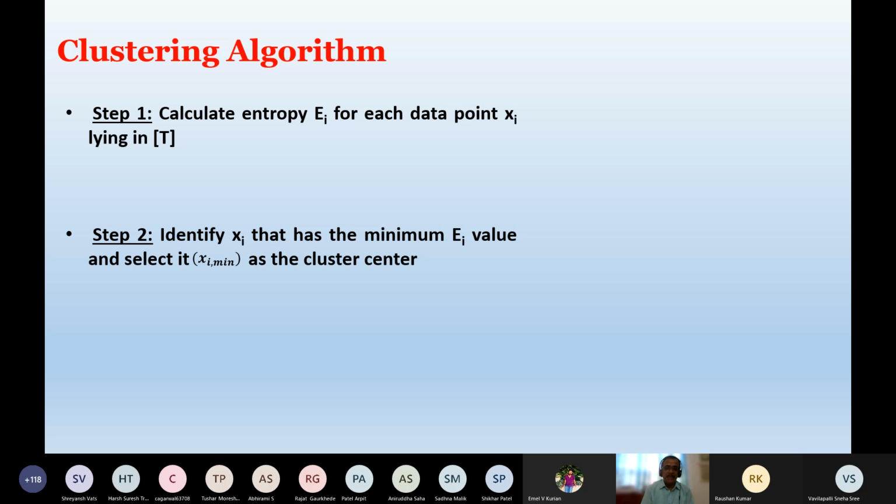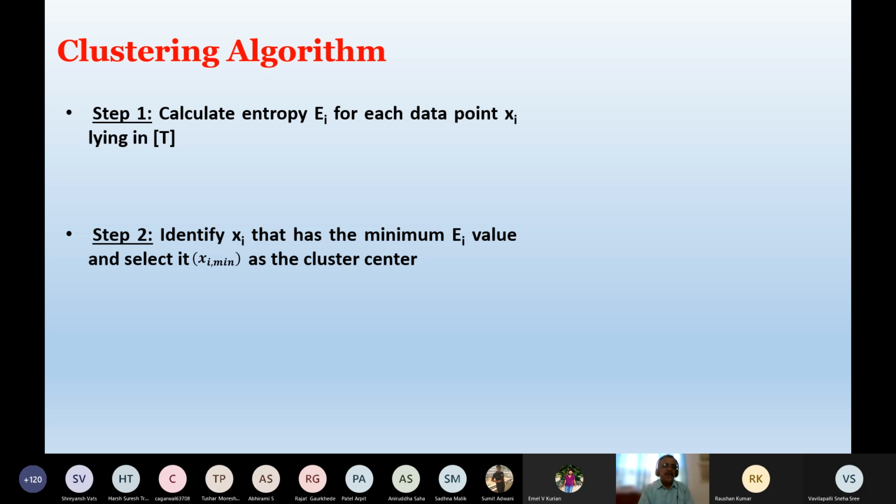No properties of the fuzzy set have been used in this algorithm. But still, this algorithm is called a fuzzy clustering algorithm. Do you know the reason? It is called fuzzy clustering because the clusters which we are getting are fuzzy in nature. Why are they fuzzy in nature? I'm going to tell you the reason after a few minutes.